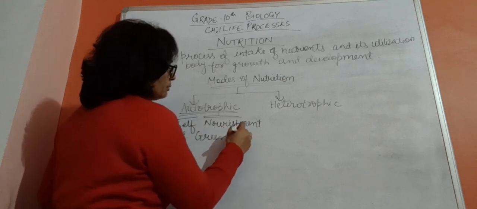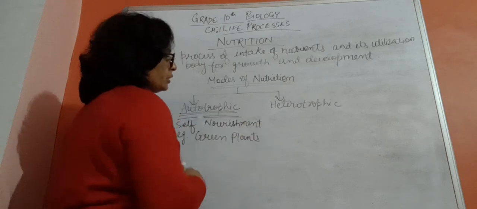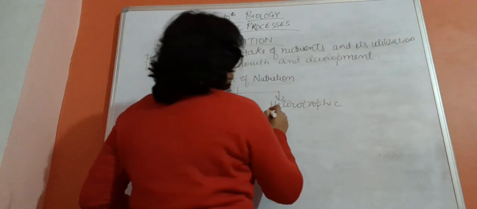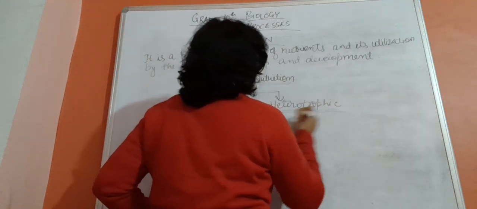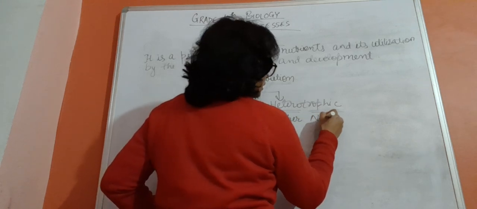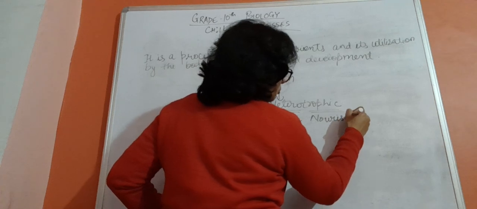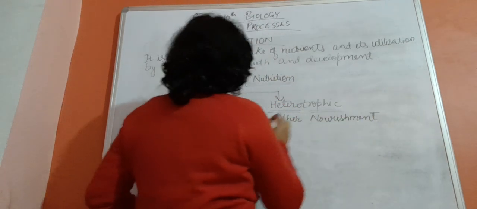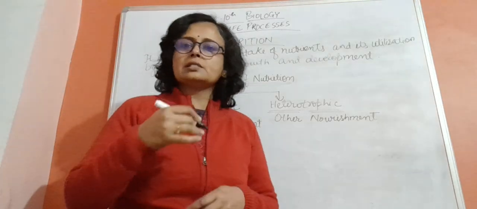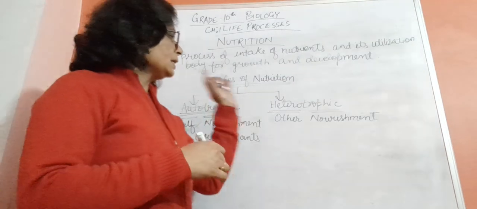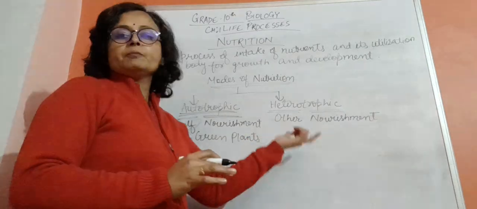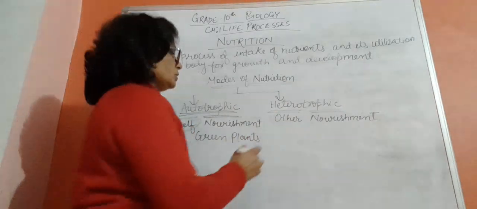Only green plants can prepare food inside their body. The rest of the organisms can't. Now heterotrophic mode of nutrition. Hetero and trophos. Hetero means other. Other means of nourishment means the mode of nourishment which is not self, in which the organism can't prepare food inside its own body, but depends upon other organisms. That is heterotrophic mode of nutrition.